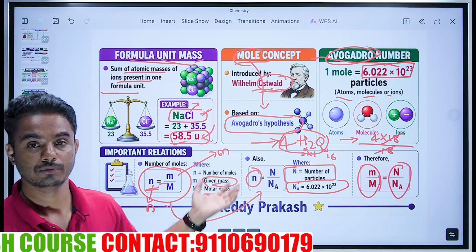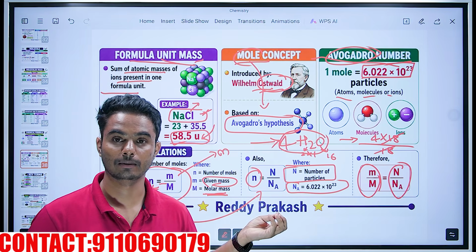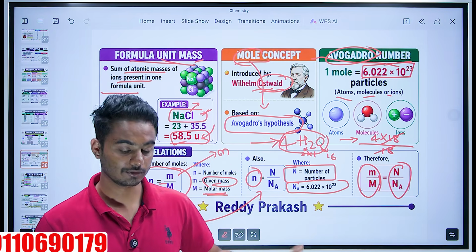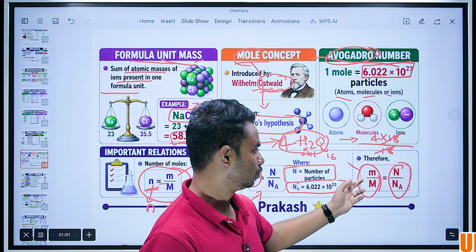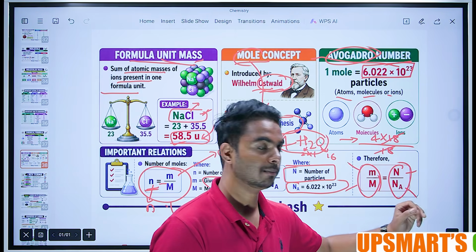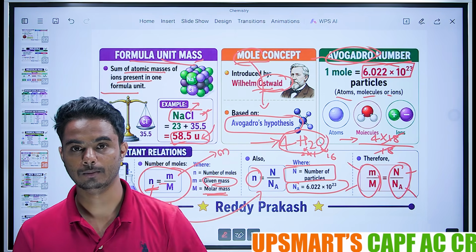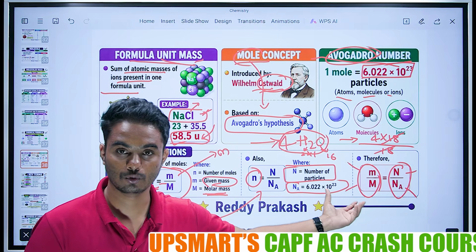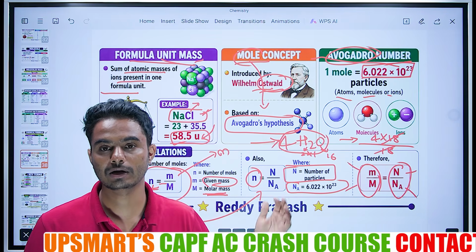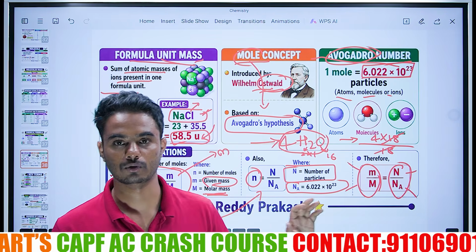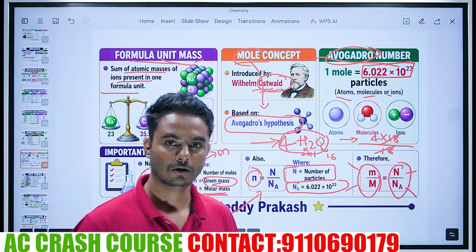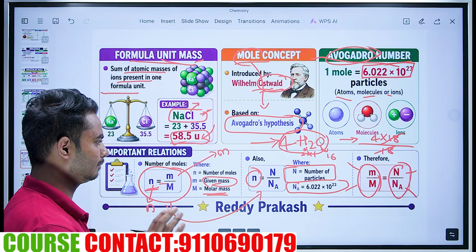For a problem, they might give the values of two or three of these and ask you to solve the problem. Now you know the concept. Now you know the formulas. By the formulas, you can get the answer. Now it will be easy for you. They will give the numbers directly, not much to think. CAPF problems will be easy.